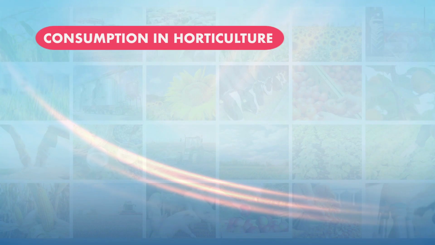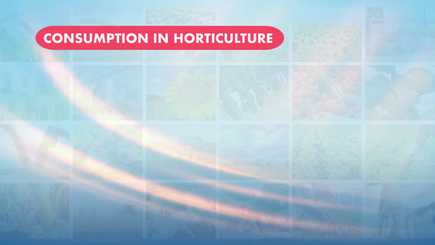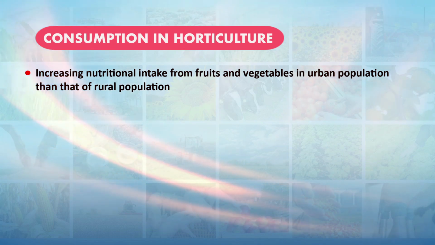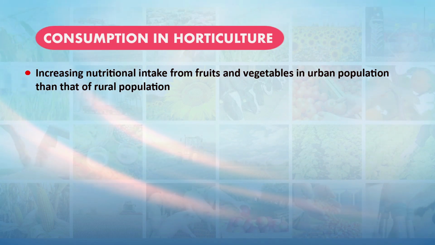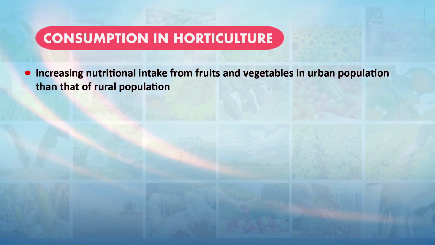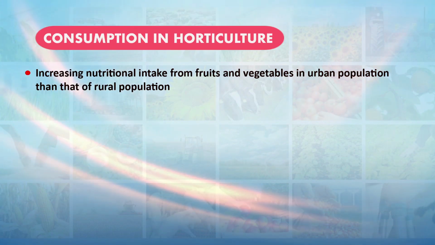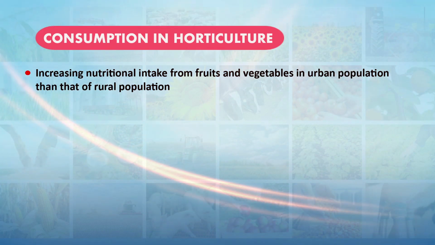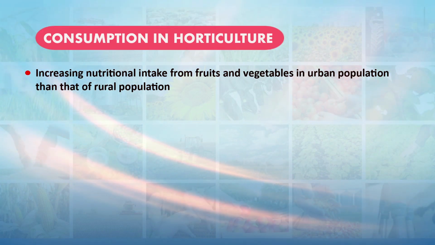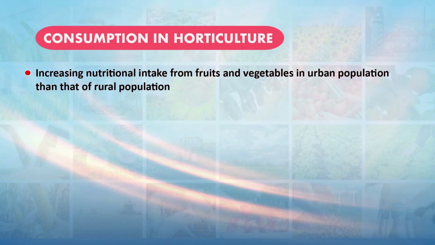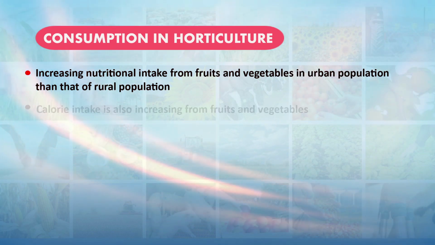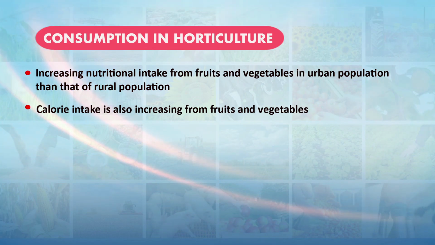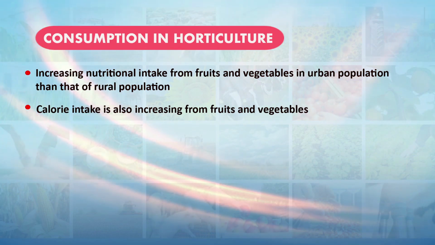Then we should also talk about the consumption pattern of horticulture. It is found that there is increasing nutritional intake from fruits and vegetables in the urban area than in the rural population, because we have observed more consumption of horticultural commodities, fruits and vegetables, in the urban area than the rural area. In the urban area, the calorie intake from fruits and vegetables is also increasing over time. They are moving from cereals to fruits and vegetables.